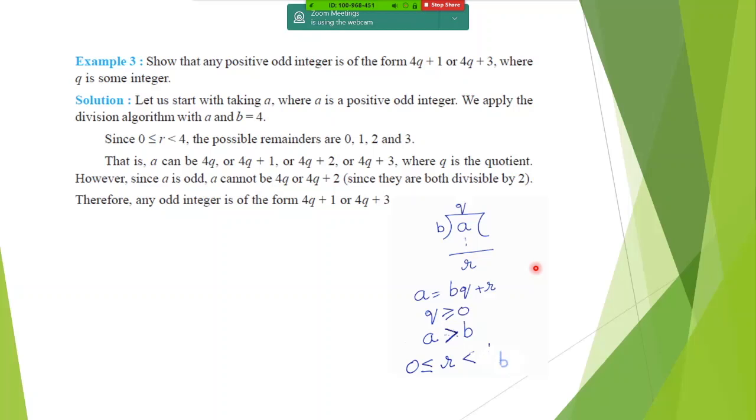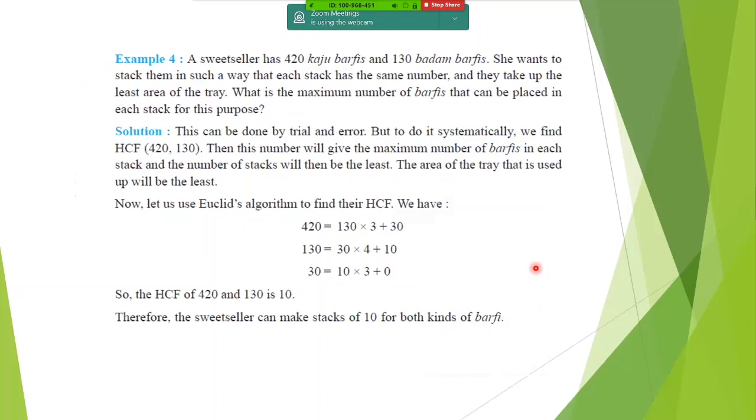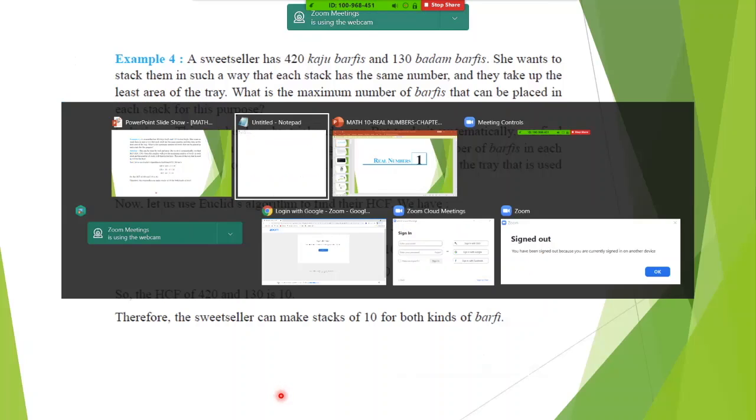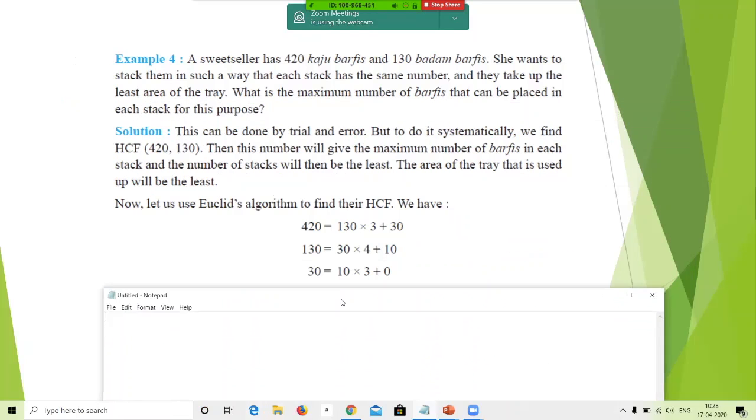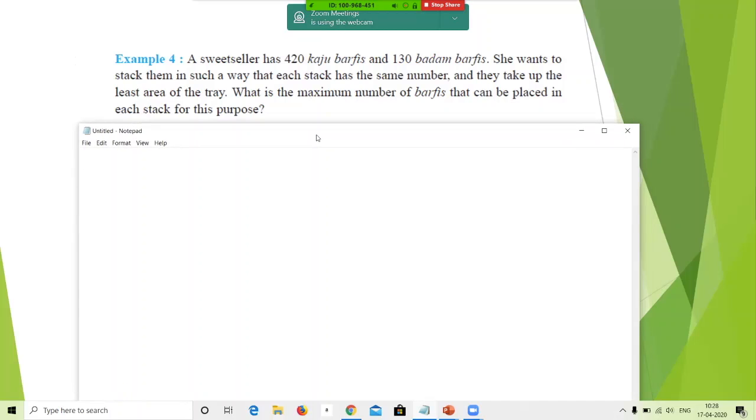Yes, ma'am. Chalo, do this. How do we do this? A sweet seller has 420 Kaju Barfis and 130 Badam Barfis. She wants to stack them in such a way that each stack has the same number and they take up the least area of the tray. What is the maximum number of Barfis that can be placed in each stack for this purpose? Do it.